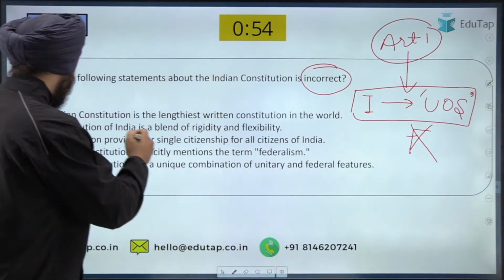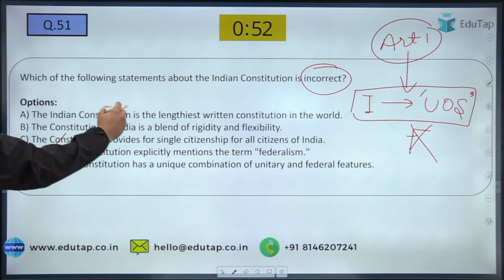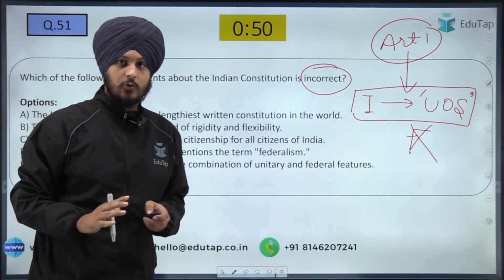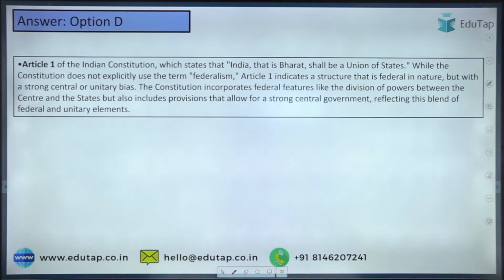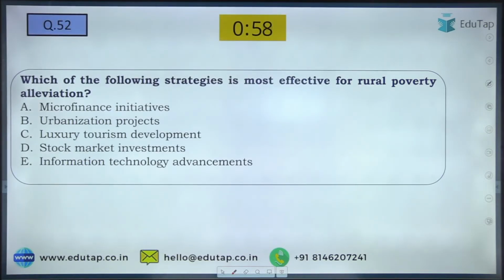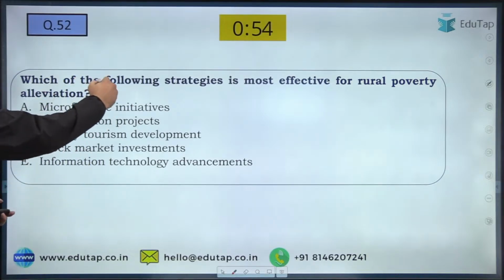And that is why this is going to be the answer of this question. So I hope the idea is clear to you. Fine. Now let us move on to the next question. Which of the following strategies is most effective for rural poverty alleviation?